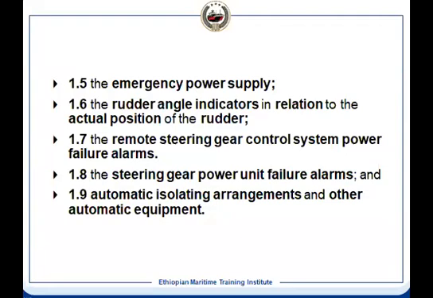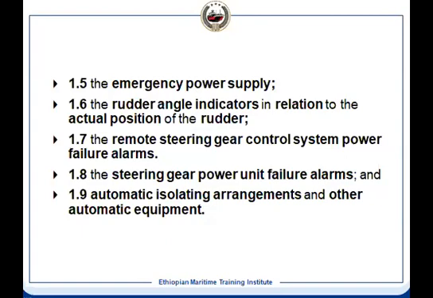And then automatic isolating arrangement. How will you check this automatic isolating? This is based on the leakage, for example. And once the leakage is there, what will happen? Your tank reservoir level will reduce. So you can activate the float. There is a float switch. You can activate. There is a provision. You can push it or lift it.